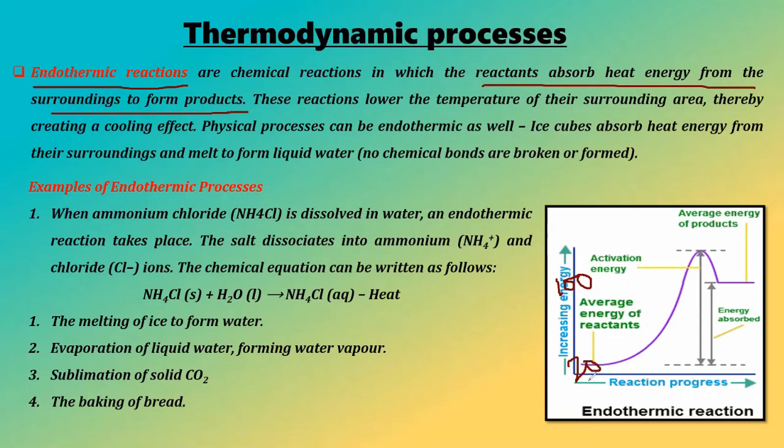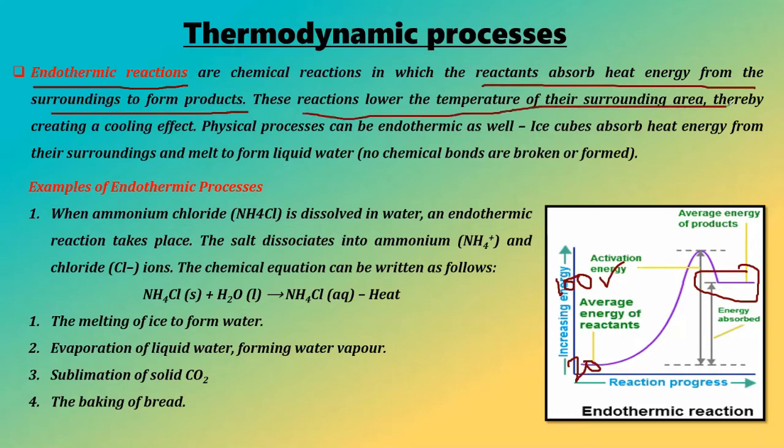But here we are starting from 20 joule and we are consuming energy, finally we arrive at 100 joule, then the product is obtained. So we can say that in this type of reaction the enthalpy change will be positive because the product has more energy than the reactants and energy will be absorbed.